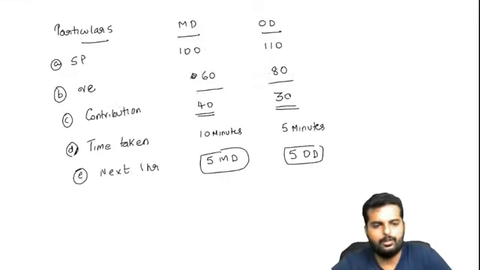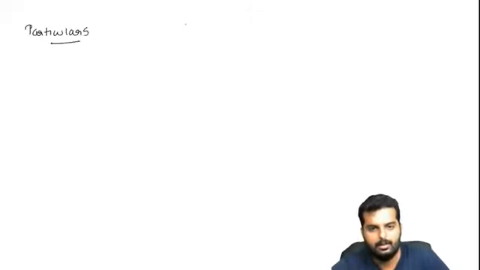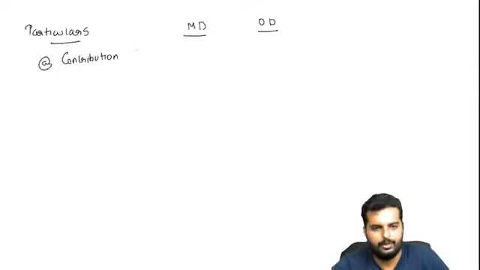We've got the contribution as 40, 30, am I right? So I come over here and draw a fresh table: particulars, MD, OD. Contribution, what is the contribution that you got over here? 40 and 30.